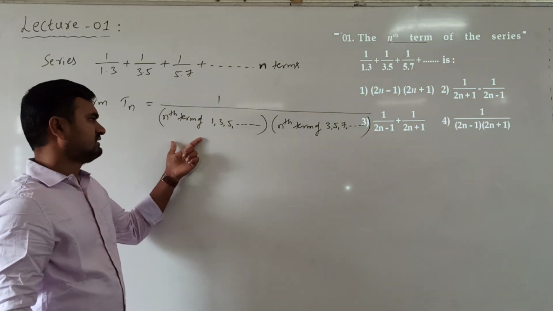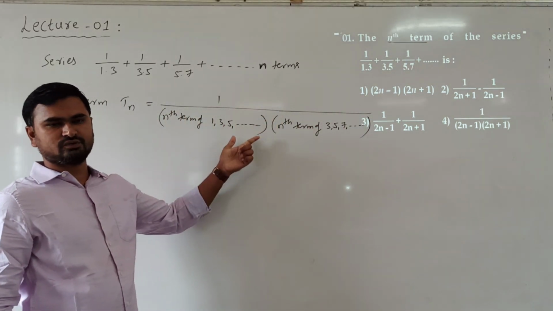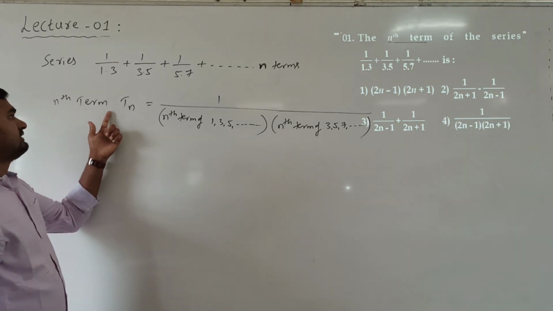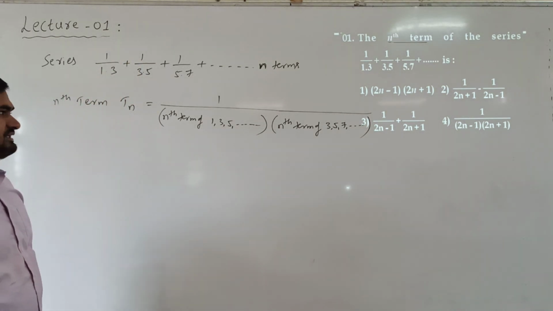So if we take the product of these two and the reciprocal, that is the nth term of this total series.